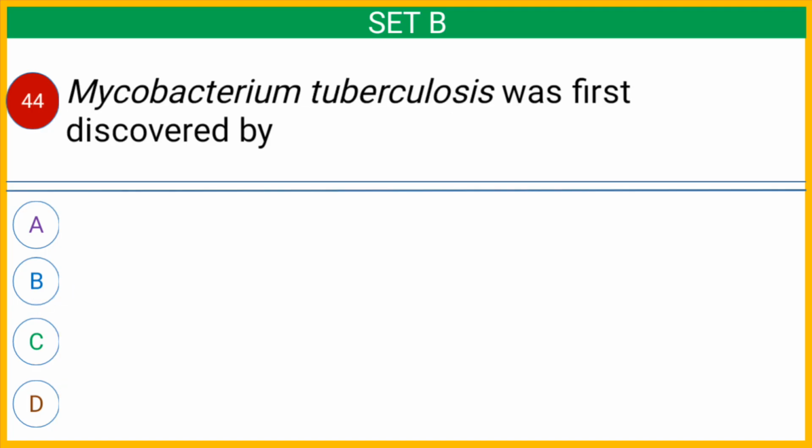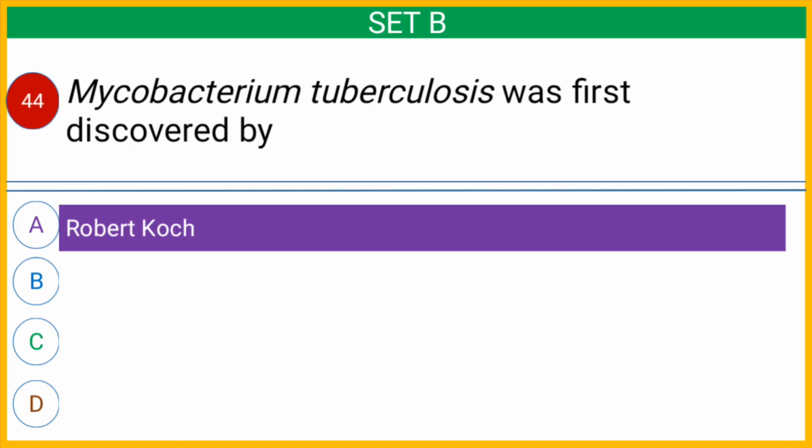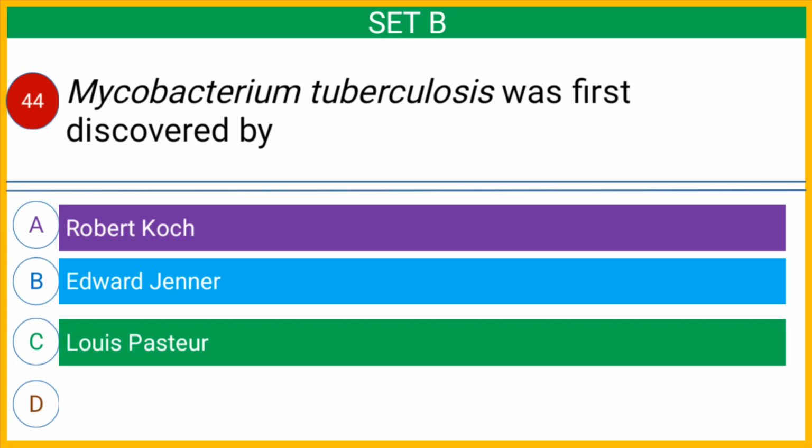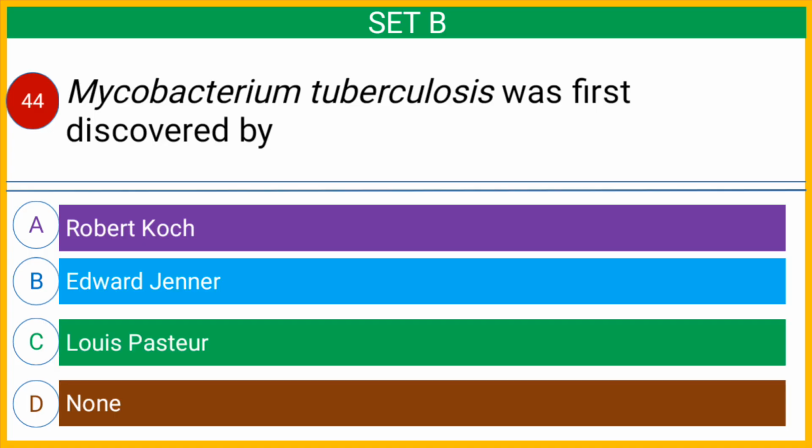Question number 44. Mycobacterium tuberculosis was first discovered by option A, Robert Koch, option B, Edward Jenner, option C, Louis Pasteur, or option D, none. And the correct answer is option A, Robert Koch.